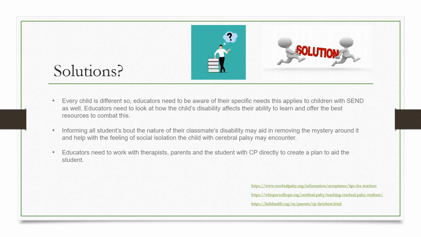Teachers, therapists, parents, and the child with CP should work together to create an educational plan. This may include setting up an individualized education program, or an IEP for short. Things like if they struggle with mathematics or require mobility aids are taken into account when creating an IEP, so it can be quite helpful.